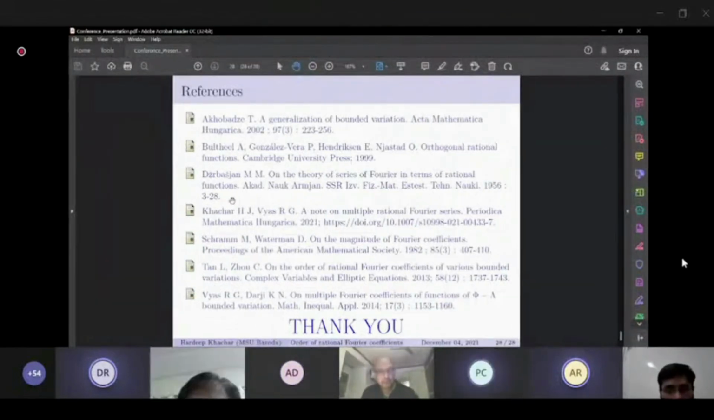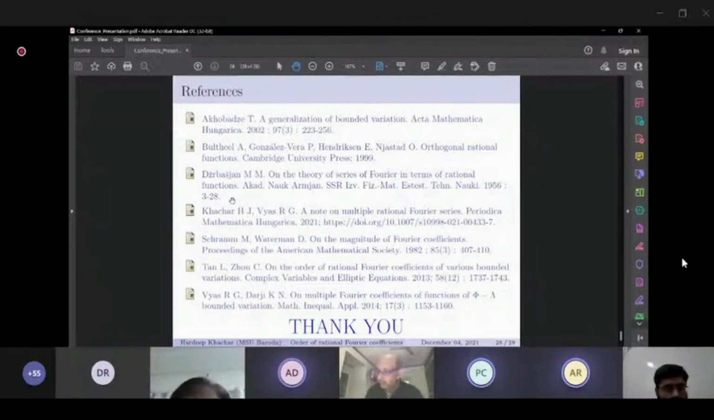Harjit, just one question. That paper you have published with your supervisor, "A note on multiple rational Fourier series", how different is it from the one you have presented here? Yes, sir. There we studied different conditions, Lipschitz and Lip alpha p conditions, and the order of those conditions, as well as Φ Λ BV. Here the variation is Φ-variation, while there we considered the generalized variation of Schramm and Waterman and extended it to multiple. Here we are considering this Φ-variation, which is quite generalized if we take Φ(x) equal to x raised to p. Okay, fine. Thank you.